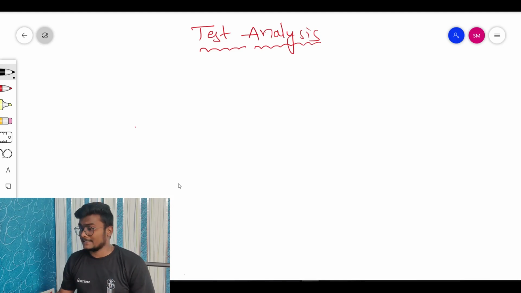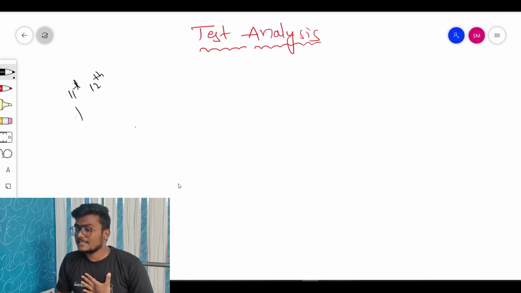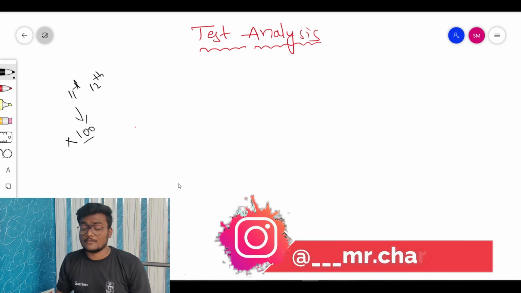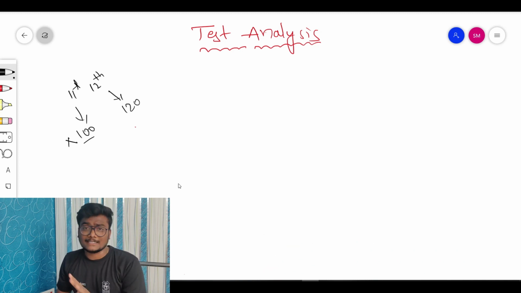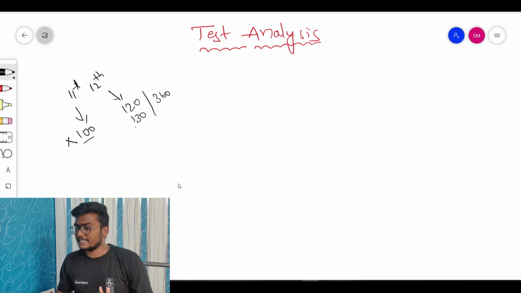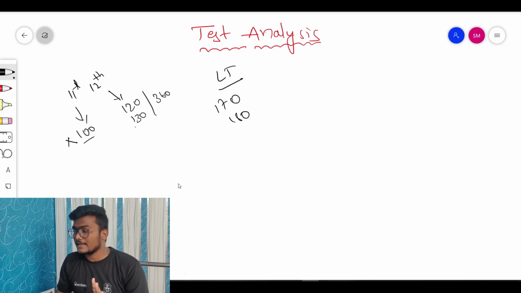Coming to test analysis, let me give my personal experience. In my 11th standard, in any exam I didn't even cross 100. Once I entered 12th, I was getting somewhere around 120, 130 out of 360, okay? Our paper was out of 360. Now when I went to long term, let me call it LT, I usually got somewhere around 170, 180. More than 160, that is for sure.